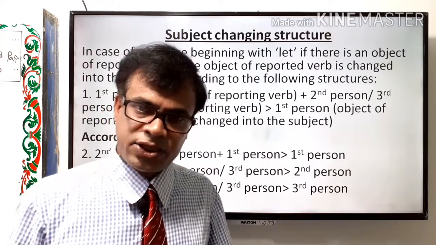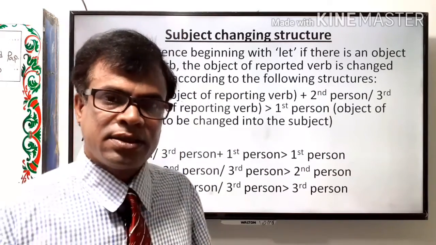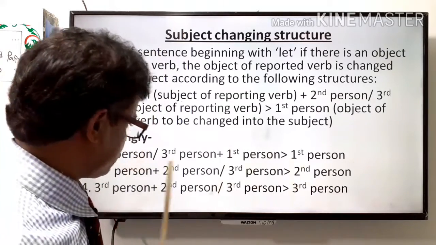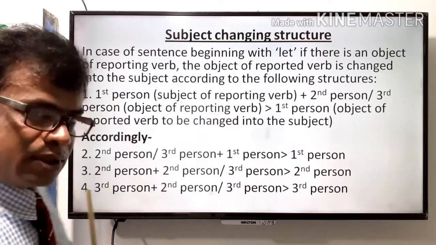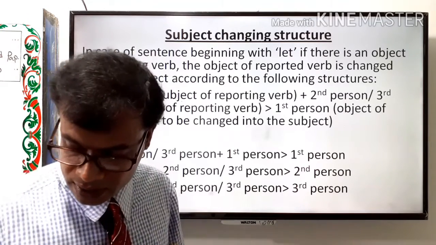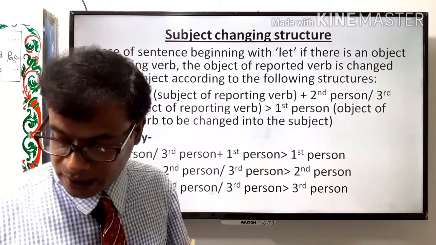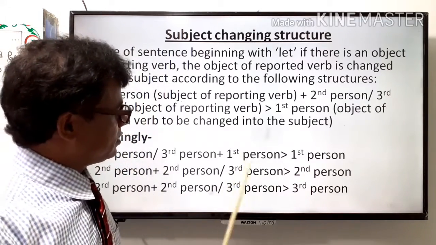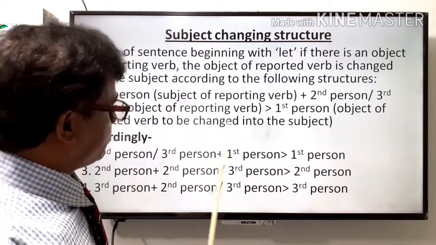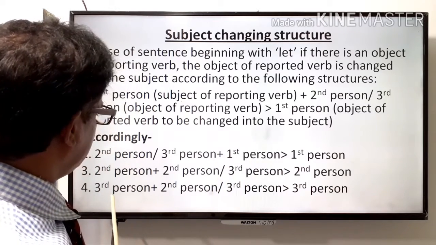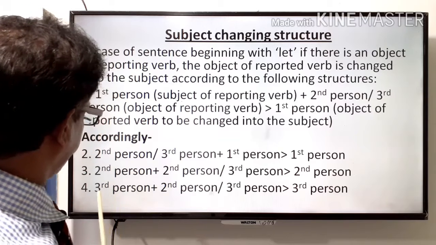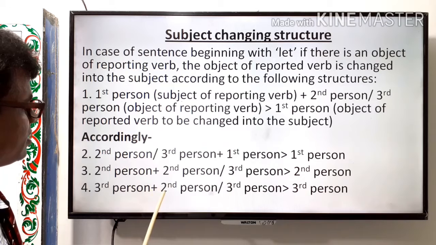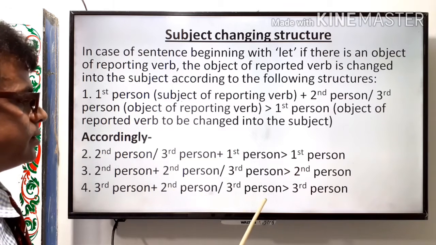In indirect narration, the subject of the dependent or subordinate clause. For example, I can give you the example where the structure is applied in the above sentence. Here the structure is third person plus second person or third person.